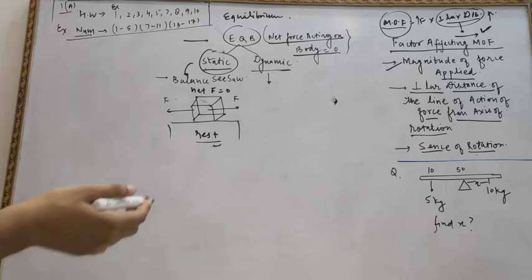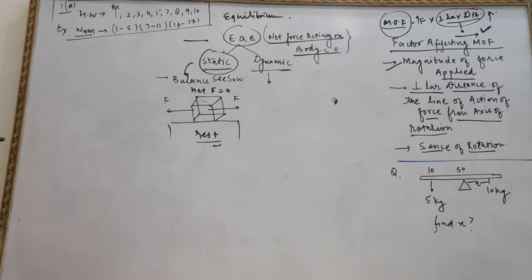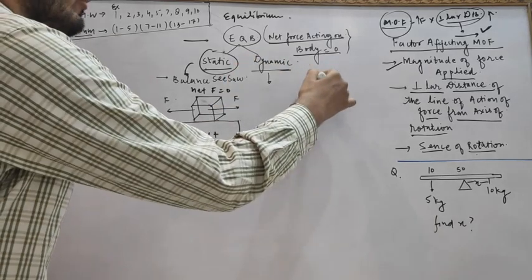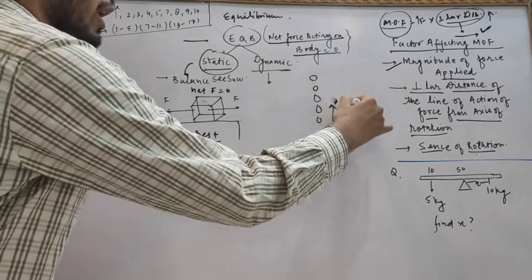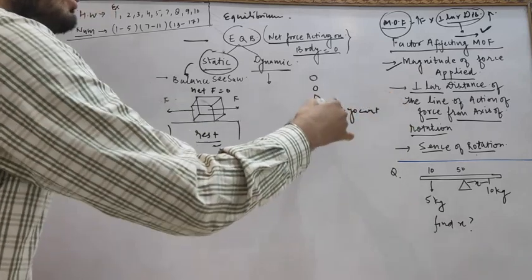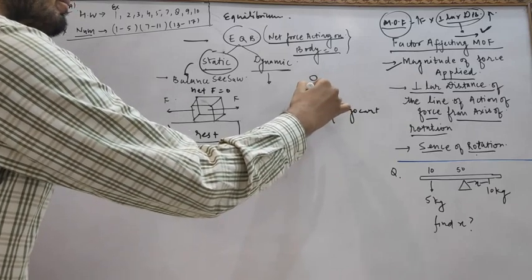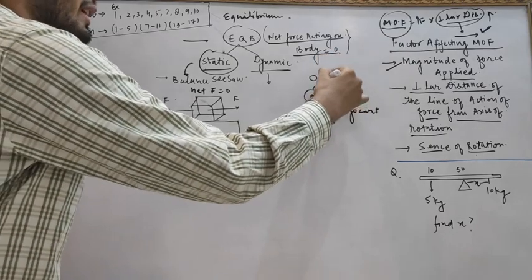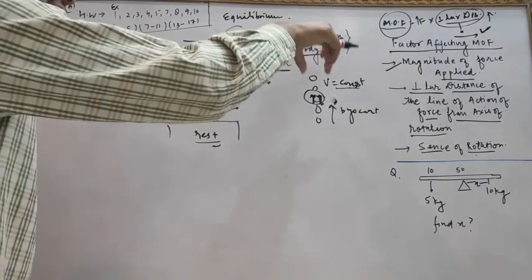Some students must have the misconception that in equilibrium the body will always remain at rest. No, that is not the case. Equilibrium can also be achieved in a dynamic condition. How can you achieve it? For example, a raindrop falling on the earth. Here the upthrust and frictional force balance the mg experienced by the raindrop. Therefore this raindrop is moving with a constant velocity. The velocity of the raindrop is constant and it is in equilibrium.